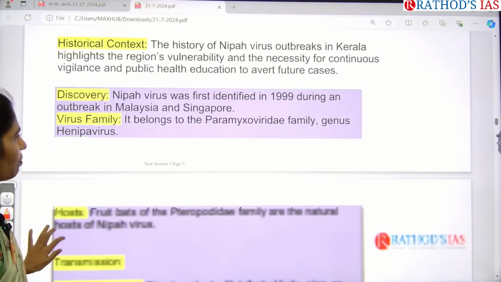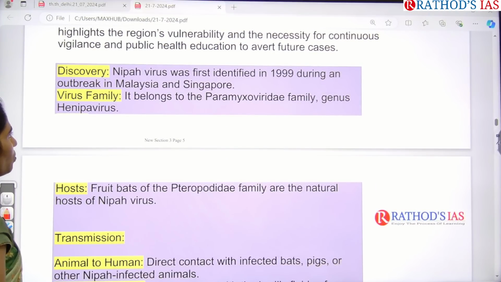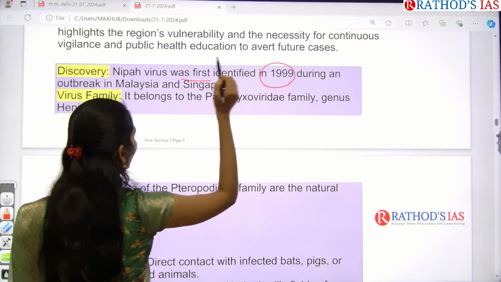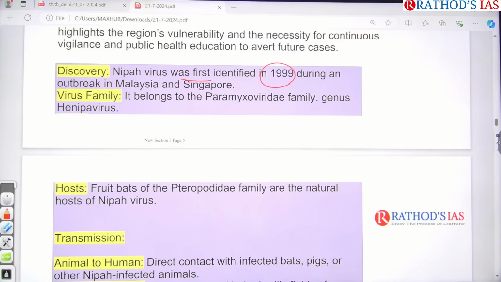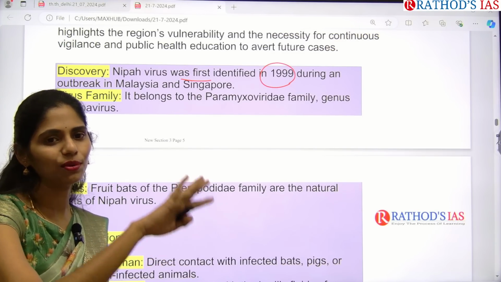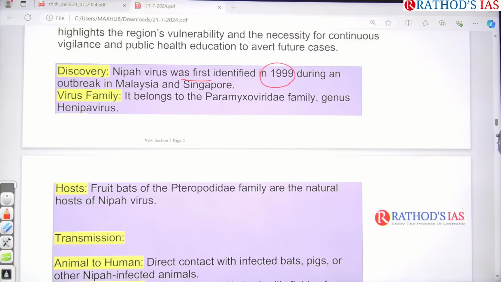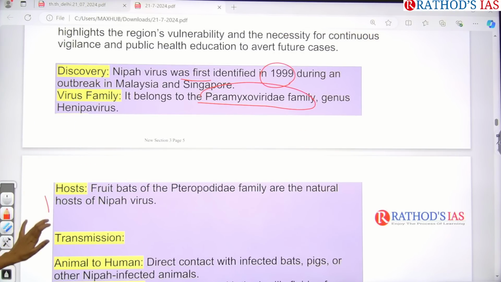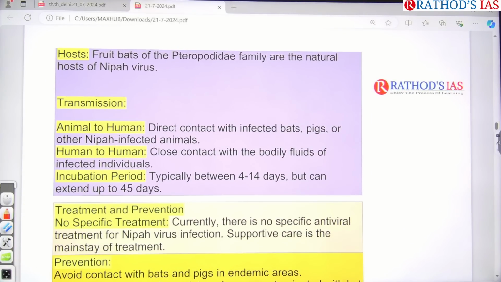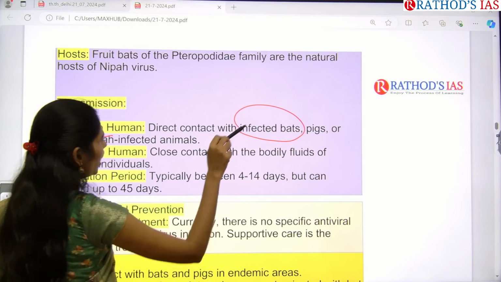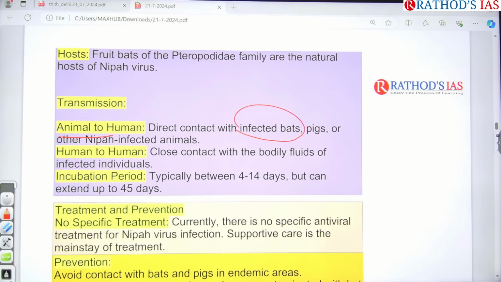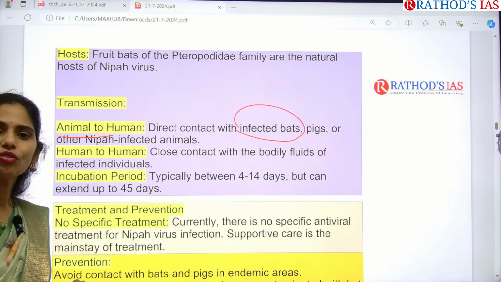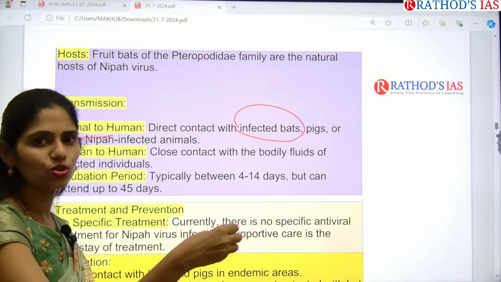And if you see the basic facts regarding the Nipah virus, this virus was first identified in 1999 during an outbreak in Malaysia and Singapore. From Malaysia and Singapore it came to India. The virus belongs to the Paramyxoviridae family, and it is seen in fruit bats. So fruit bats act as the host of the Nipah virus, and it is transmitted animal to human. Whenever people come in direct contact with infected bats, or sometimes pigs or other Nipah-related animals, the virus can be easily transmitted from that host to humans.